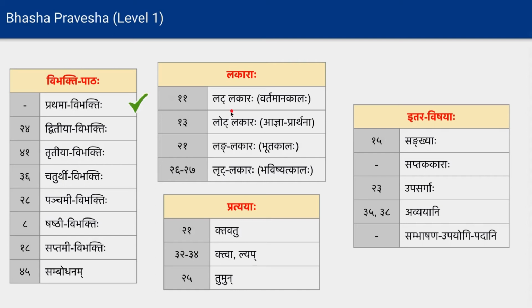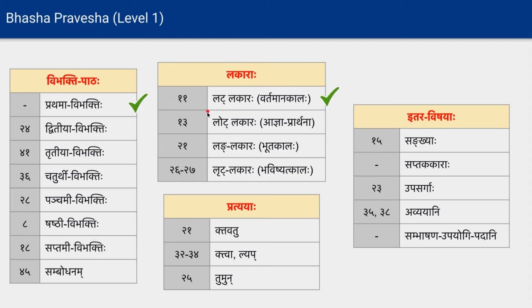Like Gacchati, Gacchataha, Gacchanti. All these are Lat Lakara forms, that means Vartamana Kala forms. Okay, so we have completed lesson 11 and lesson 12. Lesson 12 is a simple lesson, but lesson 11 primarily focuses on Vartamana Kala. We have completed that as well. So this is the current status.